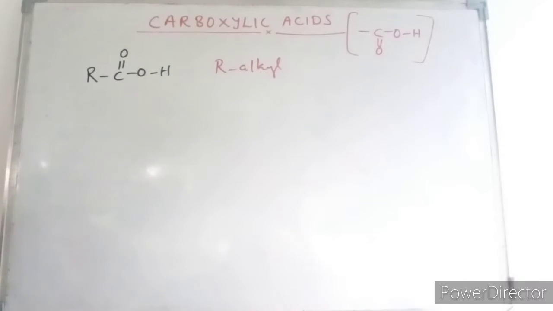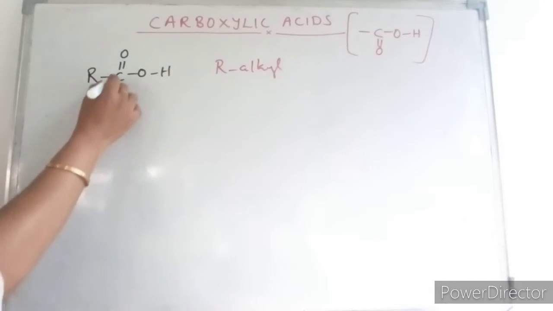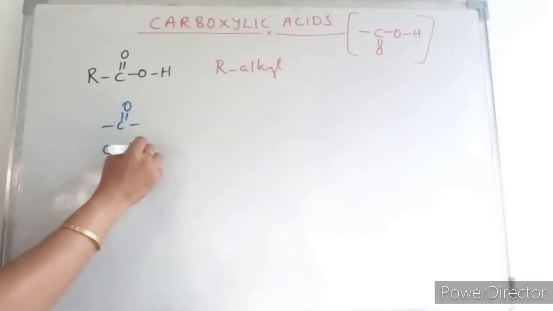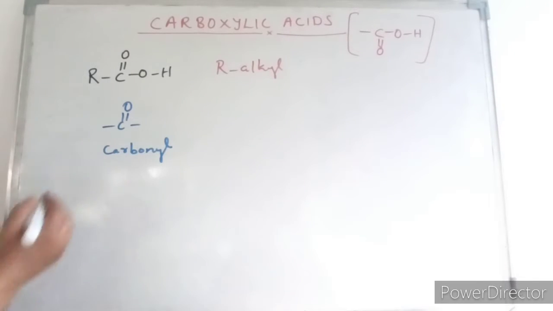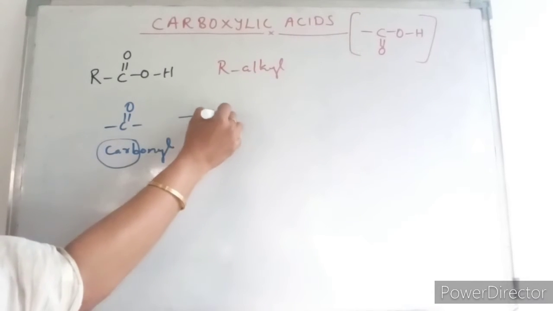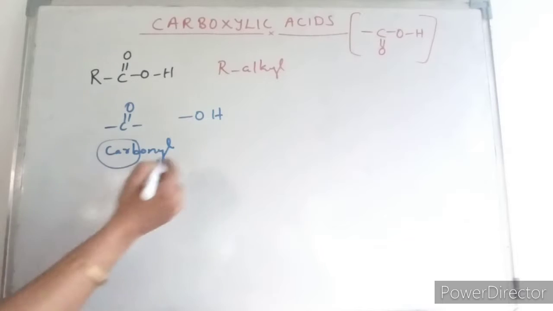The name carboxyl is derived from carbonyl, this is carbonyl, and hydroxyl, this is OH.